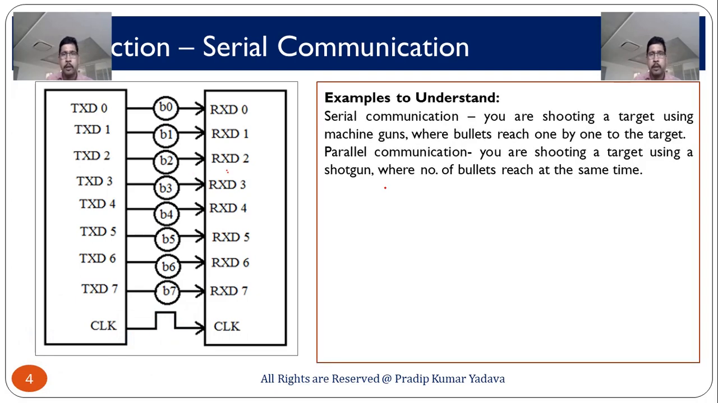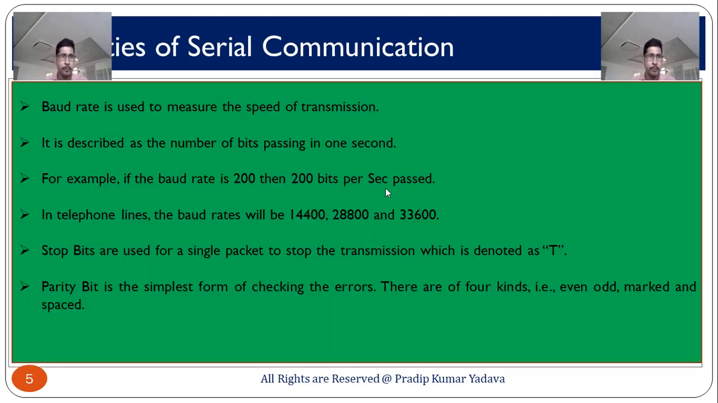Also, by taking this example, you can easily understand serial communication. You can take the example of a machine gun where bullets reach the target one by one. In parallel communication, you can take the example of a shotgun, where a number of bullets reach at the same time. So, these are some very basic practical examples. By these examples, you can easily understand how serial communication and parallel communication work.